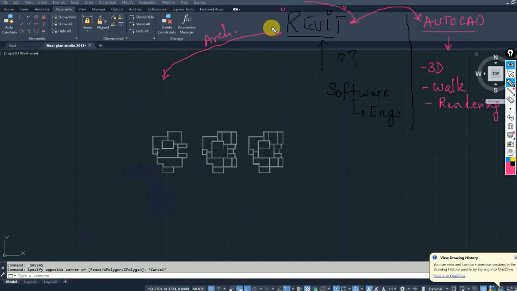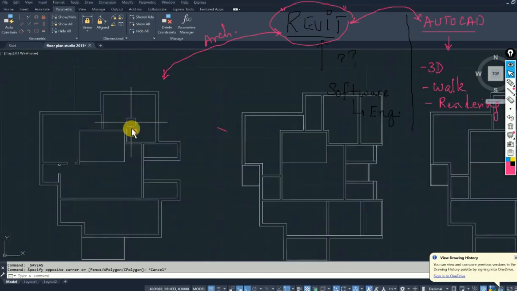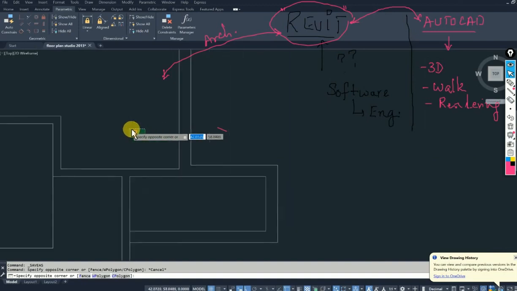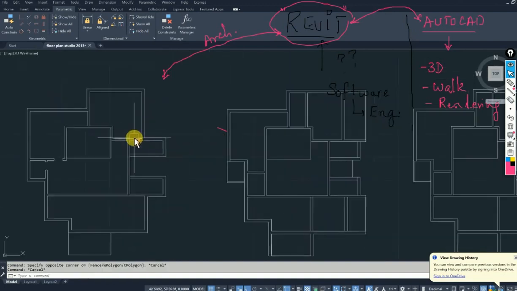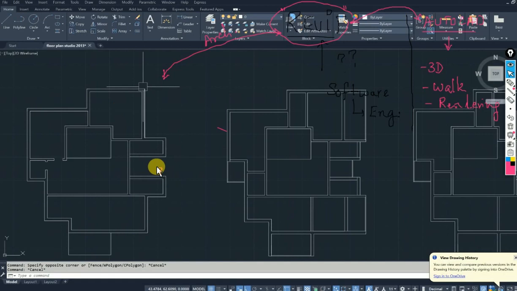But in Revit, let me tell you one story. When you did this drawing in AutoCAD, you assumed that these lines are walls. Does AutoCAD think it is a wall? No. You are telling me, okay, John, in my eyes this looks like a wall. And I say, fine, it looks like a wall. But does AutoCAD tell you it's a wall? No, it does not tell you it's a wall.